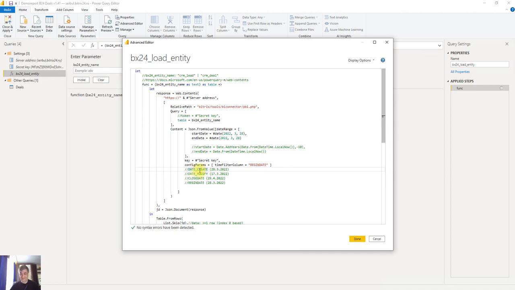If this is a date-time column, you can put the name of this column here in time filter column and start to filter by it. So now we can filter any BI entity of Bitrix24 by any date-time column. It's cool.